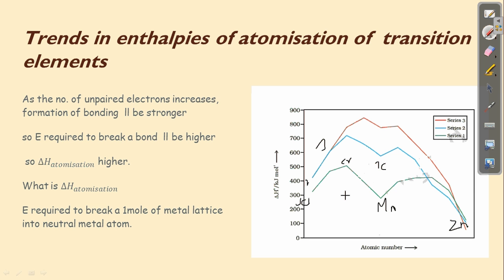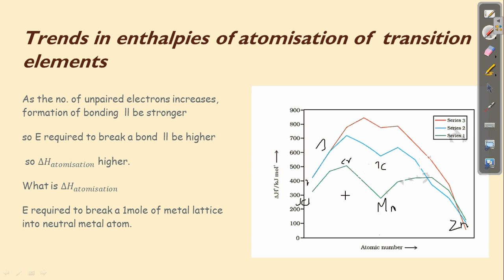A second question may be, when I compare to chromium, why does manganese have less enthalpy of atomization? This is because, first, it has fewer unpaired electrons than chromium, and the second point is due to the stable electronic configuration. So all the aspects will be the same as the melting point.